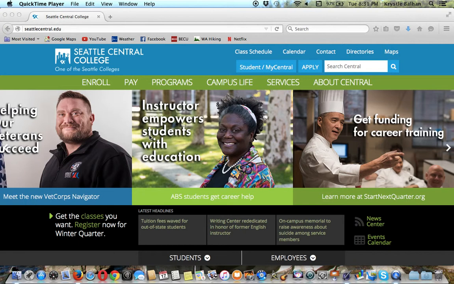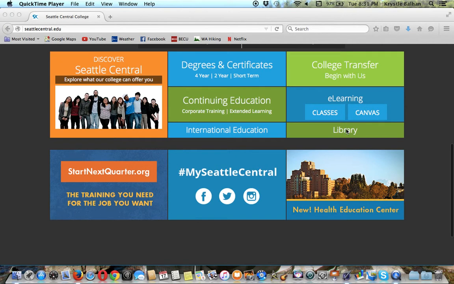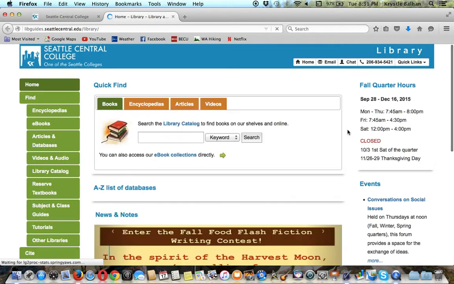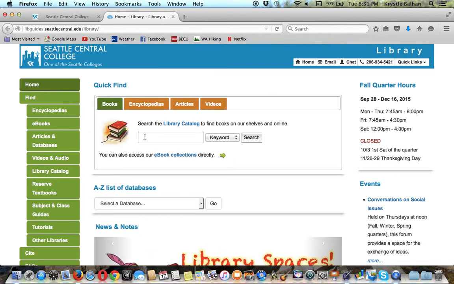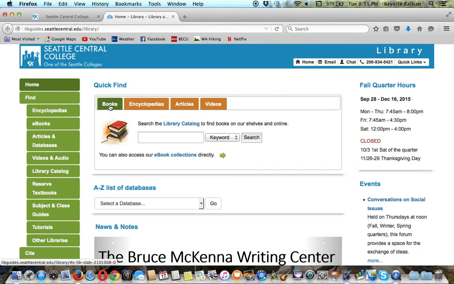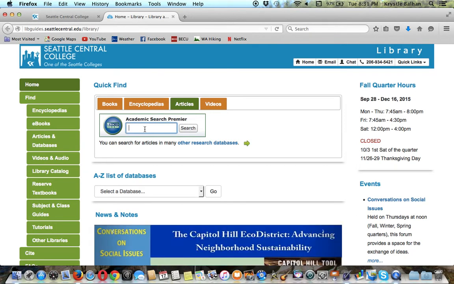So from the school's homepage, you can scroll down and then click on Library here. Once this loads, you see in the middle right here a search box, and we want to search for articles. So right now books is selected. We're going to select articles, and then you can type in your search terms.